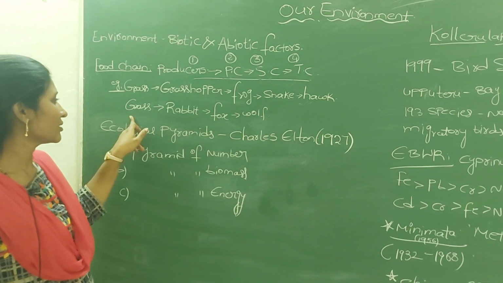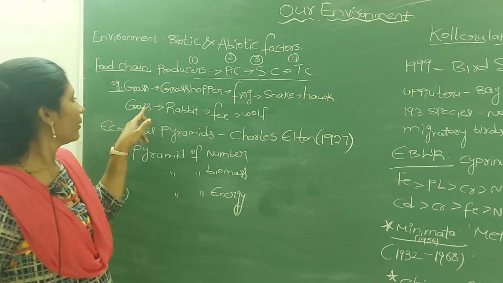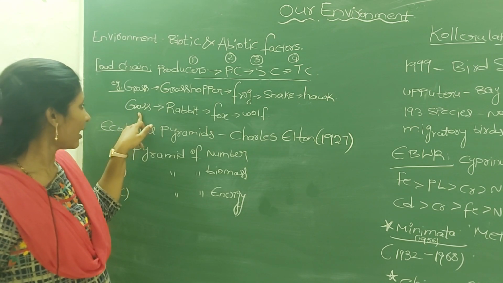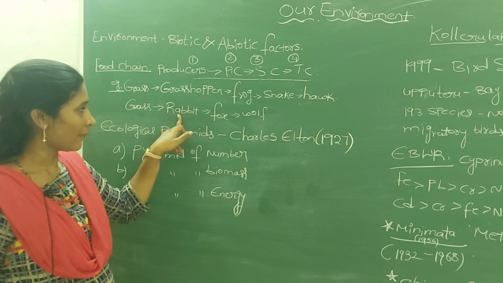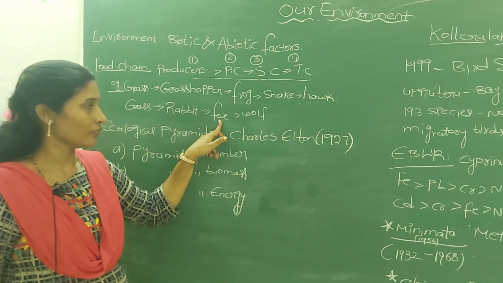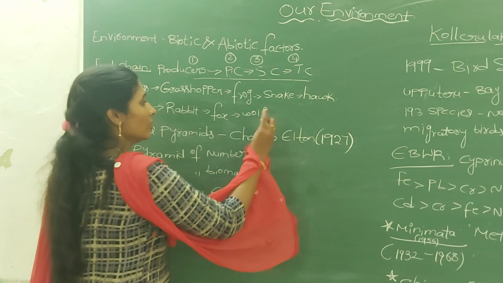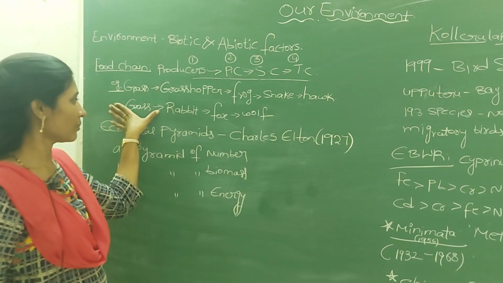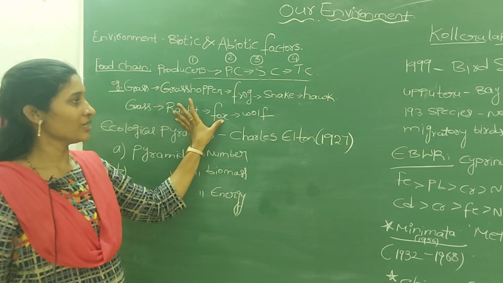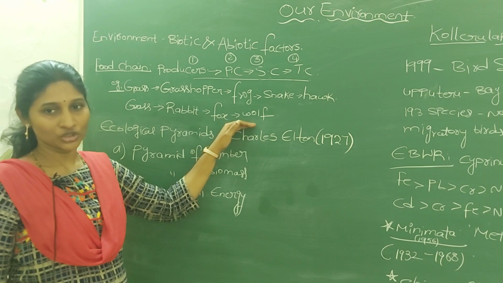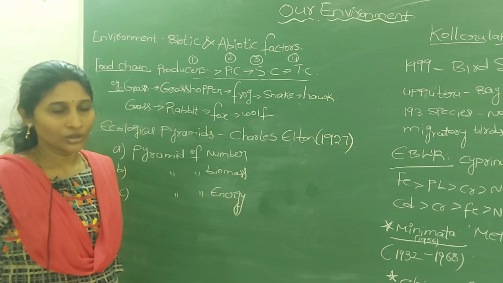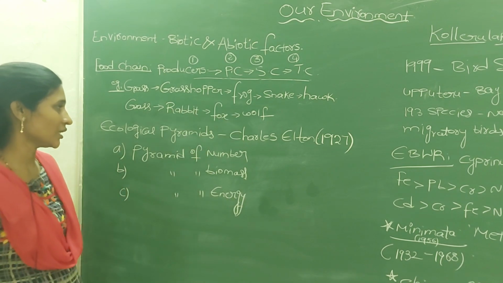Next, grass is eaten by the rabbit, the rabbit is eaten by the fox, and the fox is eaten by the wolf. Here grass is the producer, then primary consumer, secondary consumer, tertiary consumer. These are the different levels of a food chain.